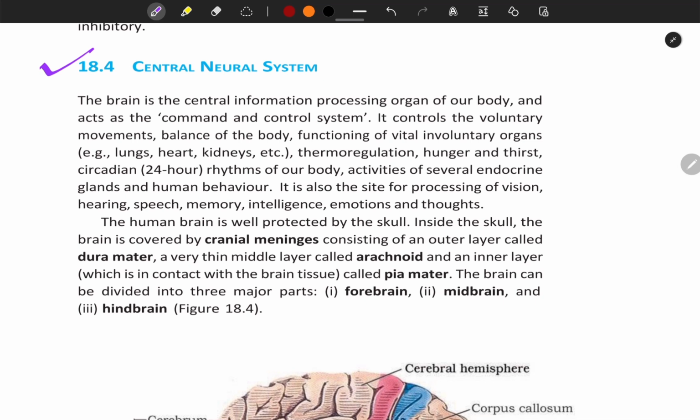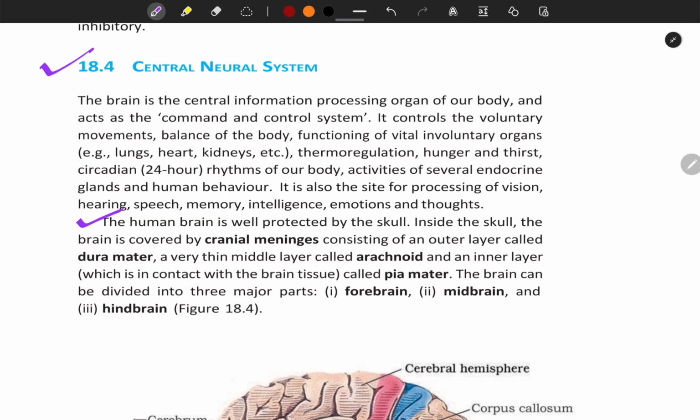18.4 Central Neural System. The brain is the central information processing organ of our body and acts as the command and control system. It controls the voluntary movements, balance of the body, and functioning of vital involuntary organs, for example, lungs, heart, kidneys, etc. It also controls thermoregulation, hunger and thirst, the circadian 24-hour rhythms of our body, activities of several endocrine glands and human behavior. It is also the site for processing of vision, hearing, speech, memory, intelligence, emotions and thoughts.